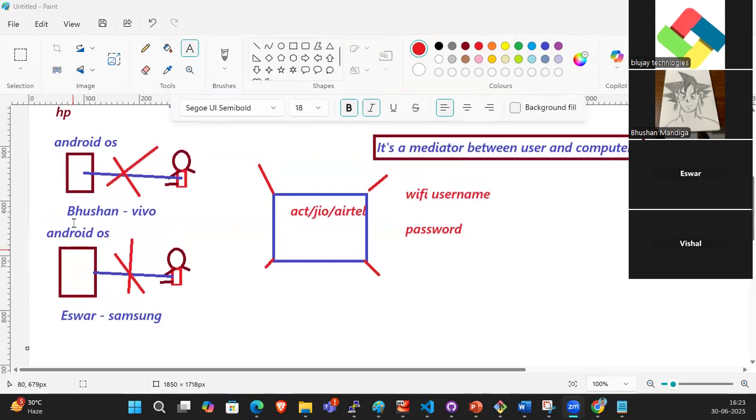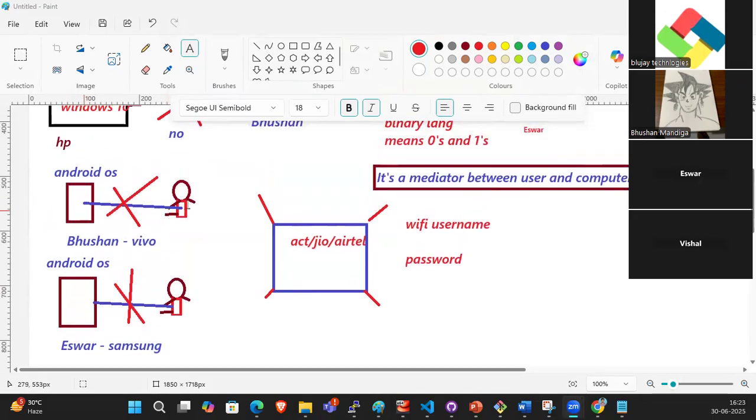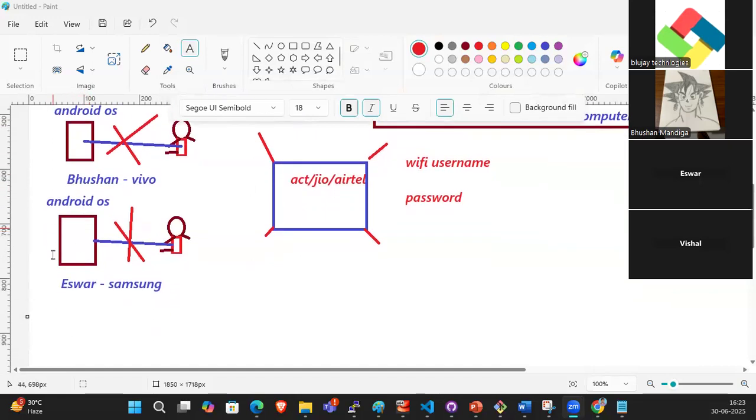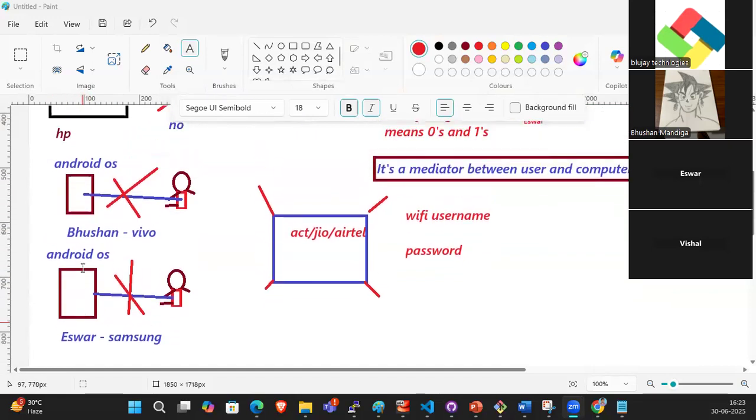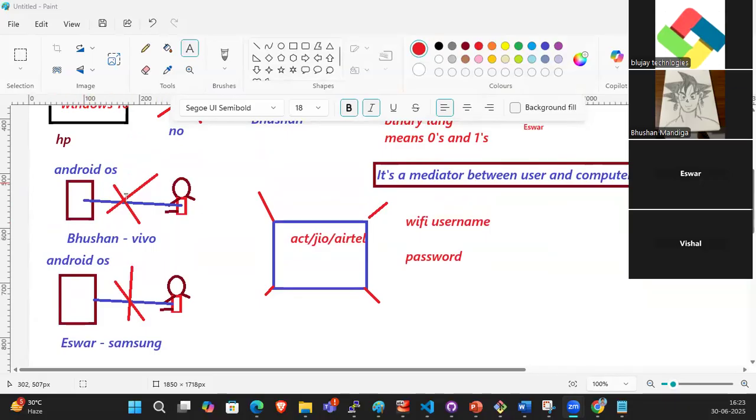Guys, are you able to understand, right? Here you are the user and this is the mobile. In this hardware, which OS is installed? Android OS is installed. Without Android OS, you are unable to connect with this mobile. If you are interacting with any hardware, for example, this is a router or modem.